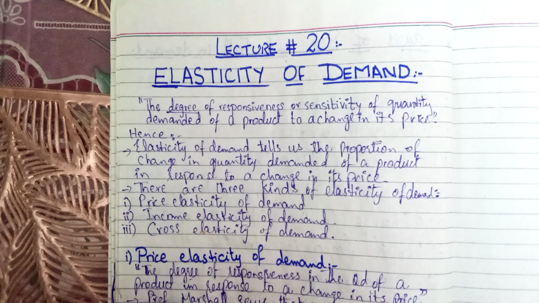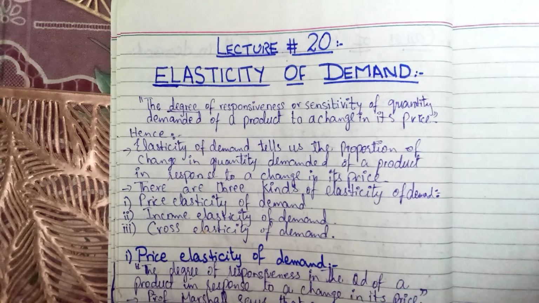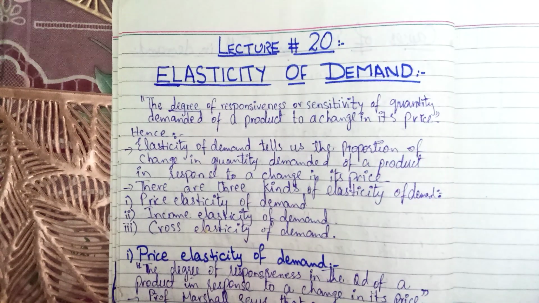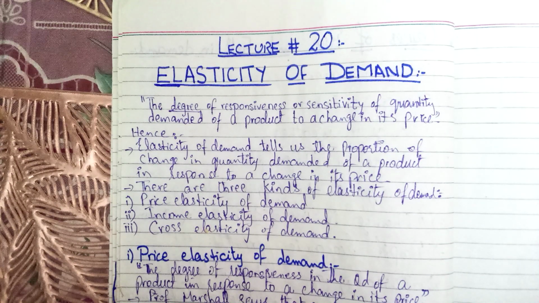Previously in the law of demand, we have read that the change in quantity demanded of a product is responsive to the change in its price. Simply, it means that when the price changes, the quantity demanded also changes. For example, if the price is high, then the quantity demanded is low, and when the price is low, the quantity demanded is high.